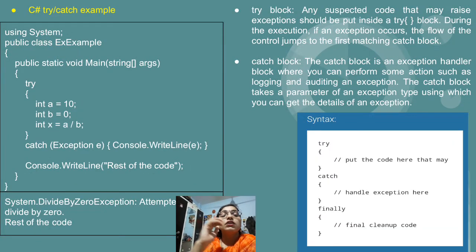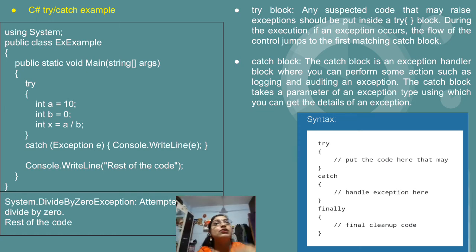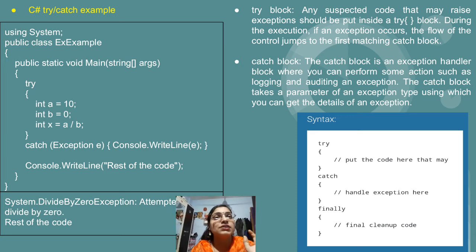So if you don't want that type of error, or if there is any error but there is code present after that line, that is x equal to a divided by b, there is one line of code, that is rest of the code. Even though there is an error in one line, that is int x equal to a divided by b, this line contains the error, right? But still the next line, which is not having any error, is not executed, right? So to handle such things we have the concept of exception handling.